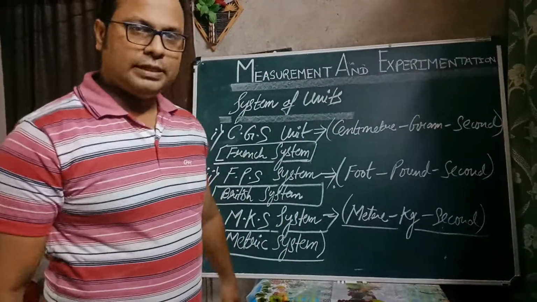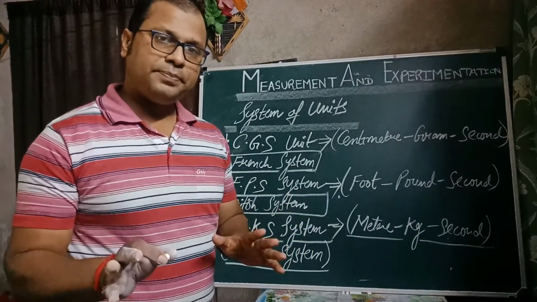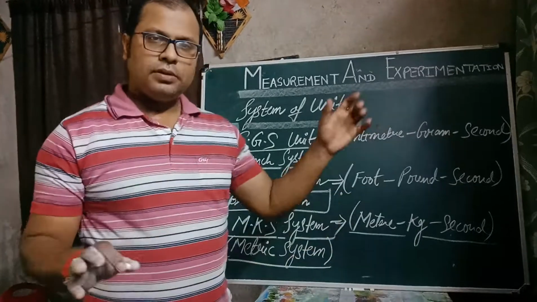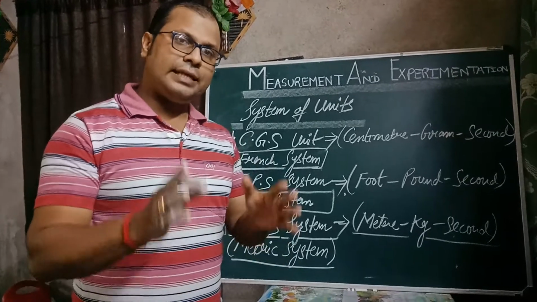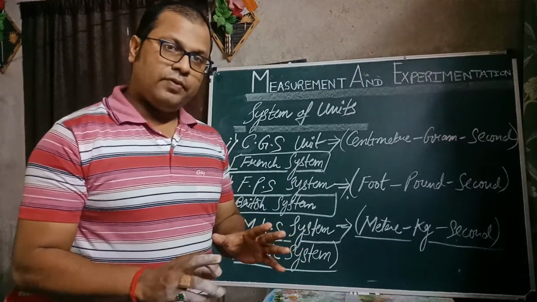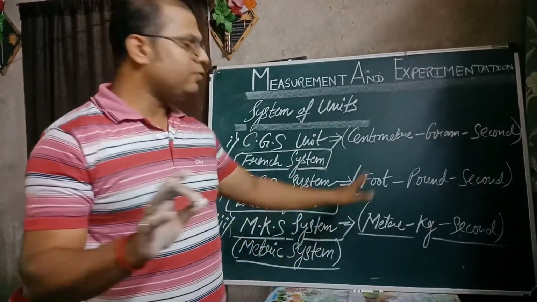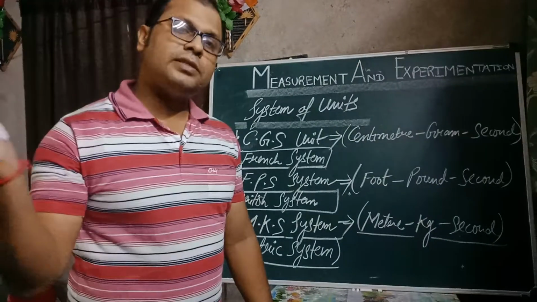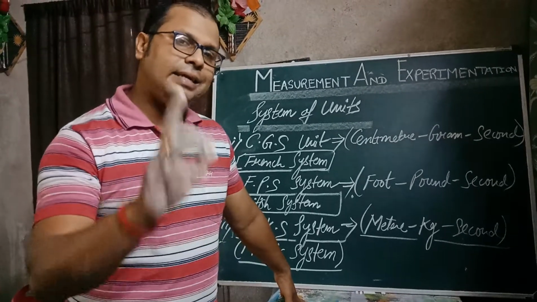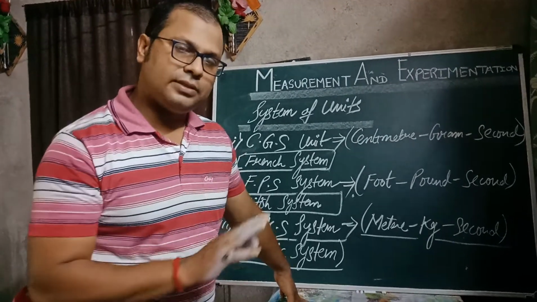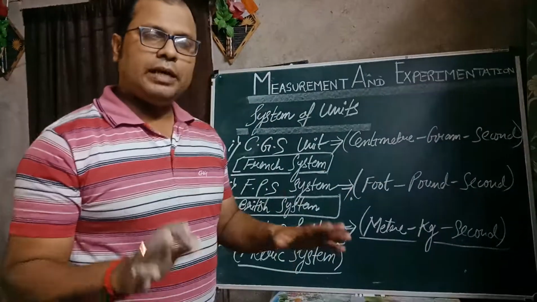For your kind information, students, these systems are not in use nowadays. Reason? All the systems of units have now converted into SI units, the standard internationally accepted system of units, where one system of units will be followed by the whole world. So these three systems of units, what I have written on the board, were used previously, not nowadays. Nowadays we prefer only the standard international system of units, that is SI units. Okay students, so this is informational for you. With the help of that you can prepare your notes.